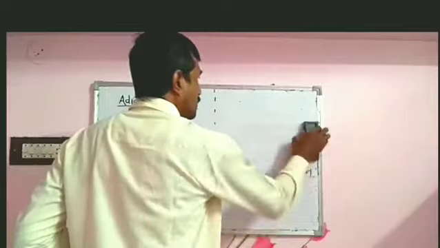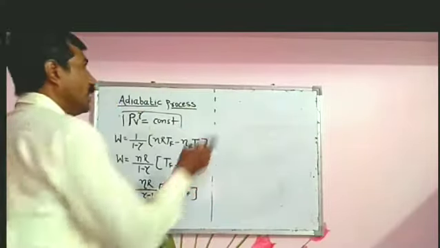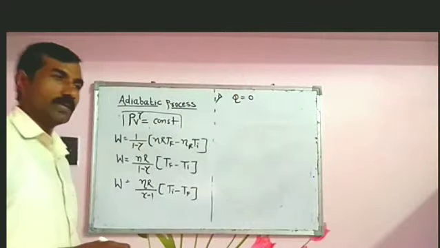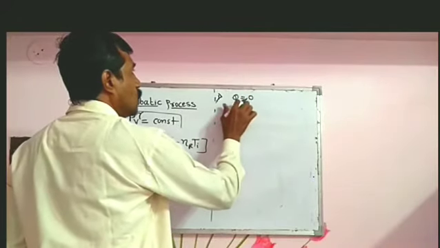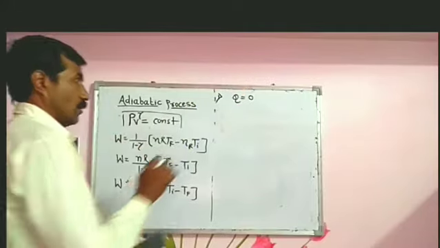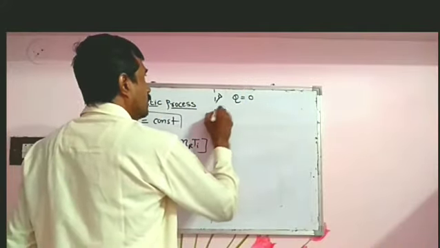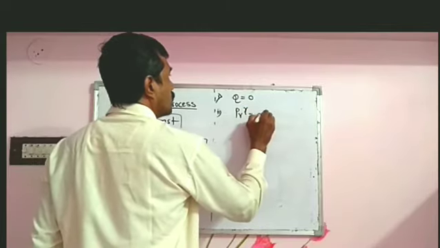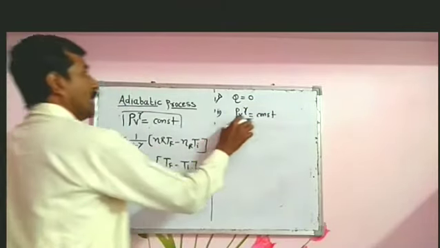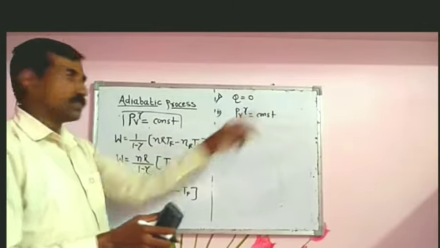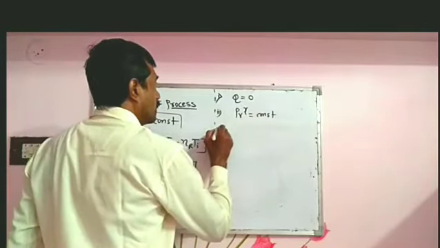Okay, so what we remember in case of the adiabatic process: the first point is Q equal to 0, meaning no heat exchange from the system to the surrounding or from the surrounding to the system. The second point is the equation of state, PV to the power gamma is equal to constant, where gamma is the adiabatic constant.